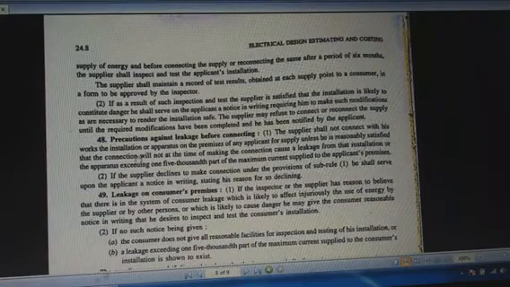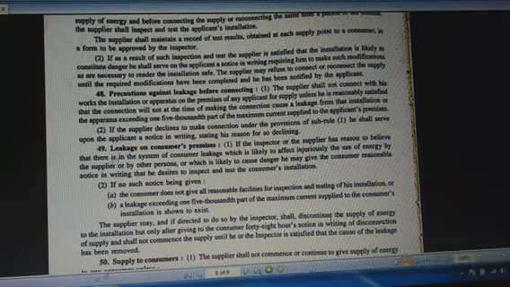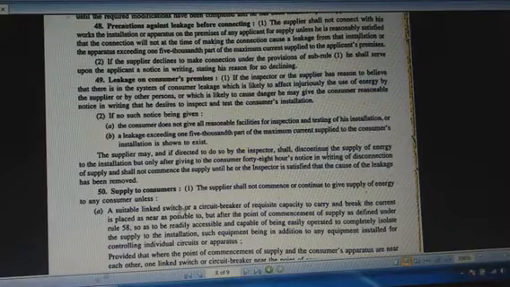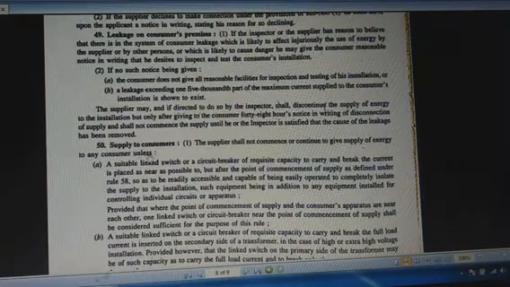Rule number 48 is related with the leakage before the connection. Leakage is a vital part, because if some leakage is present in a conductor after installation, a leakage current passes through the gap and causes the shock effect. Rule number 49 is related with the leakage on consumer premises. Rule number 50 is related with the supply to the consumers.